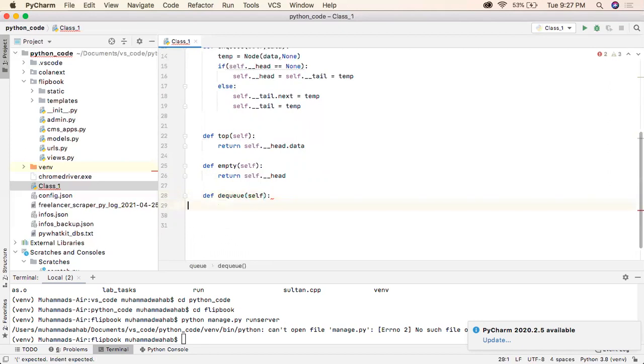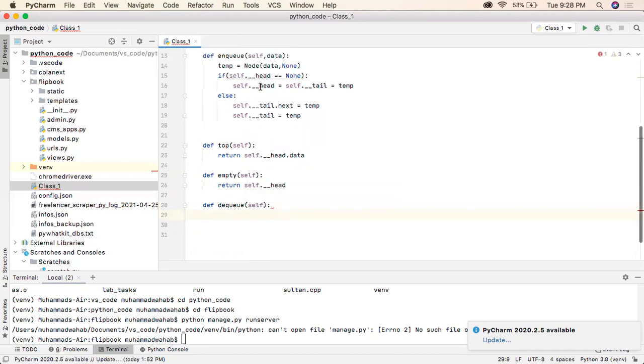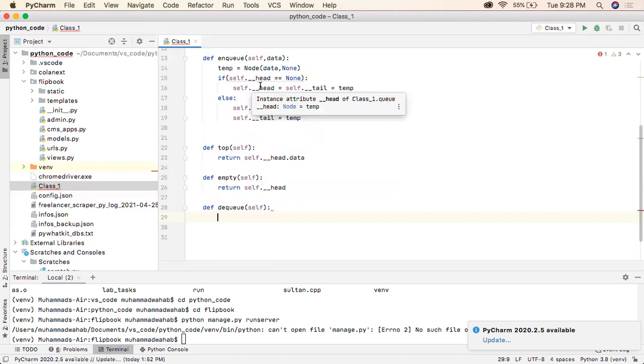I have told you that if we want to dequeue the value, we start dequeuing it by the top element from the head. The head is pointing to the first element, which was there at the first position. Now the second element comes after the first one, so the next one returned should be the second element. So we have to move the head, not the tail. We cannot remove the tail part. We can remove just the first element.